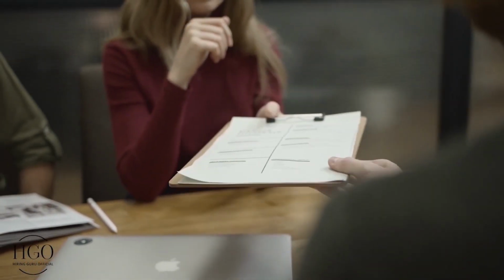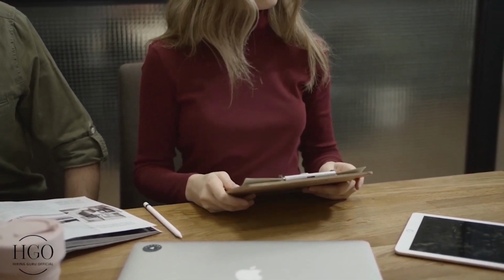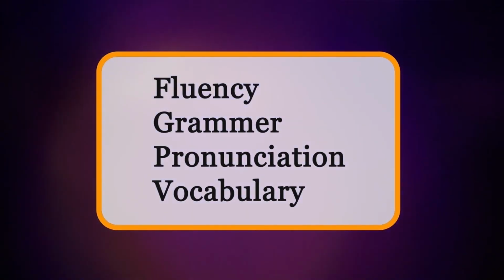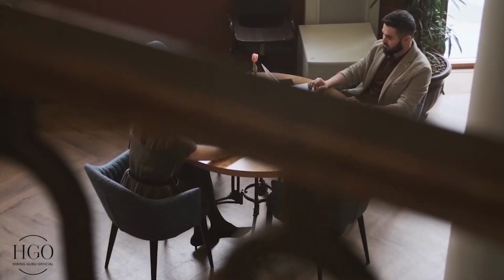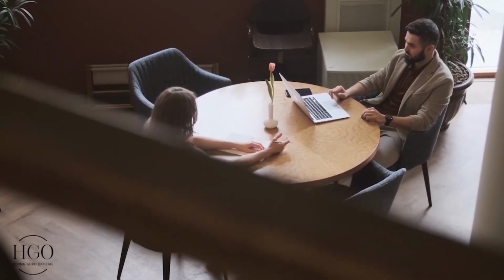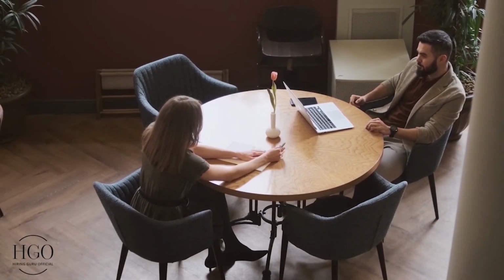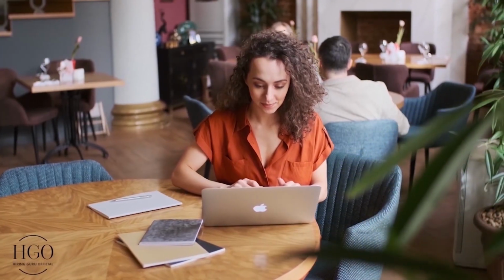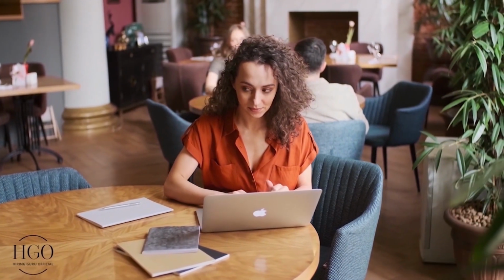Now, time to discuss some tips for clearing this section. First thing first, this test will be checked by a bot and not by a human being. Bot will only check your fluency, grammar, pronunciation, and vocabulary. This means you have a scope of playing with words. If you do not understand the passage at all due to the American accent issues, or you understood only half of the story, then my suggestion would be to create a story of your own, including the details, what you remember from the story told.